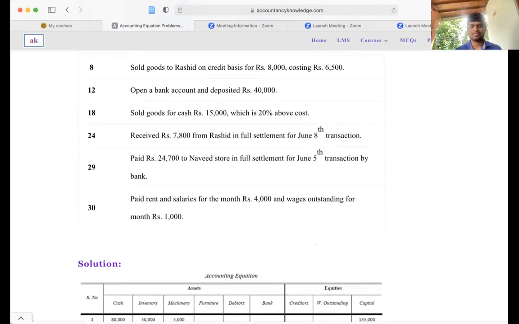Paid rent and salaries for the month rupees 4,000, and wages outstanding for the month rupees 1,000. You have paid rent and salaries for the month, 4,000. That means you have incurred some expenses in cash: 4,000 reduced in cash, and the capital will be reduced by 4,000. And wages outstanding for the month rupees 1,000: your outstanding wages balance will be reduced by 1,000, and your cash balance will be reduced by 1,000.